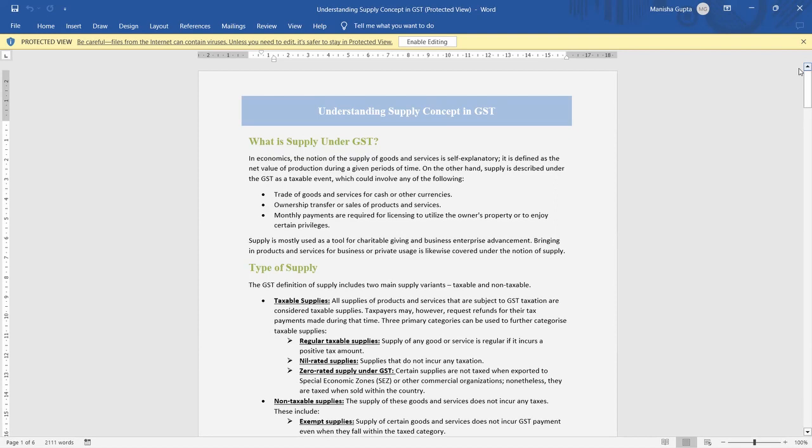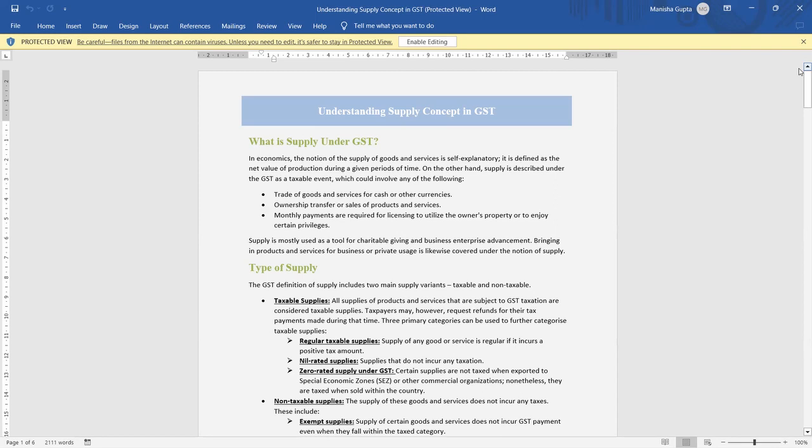Okay, so understand what is supply under GST. Supply includes sales, transfer, exchange, barter, license, rental, and disposal. If any person undertakes any of these transactions in the course or furtherance of business for consideration, it comes under supply under GST.